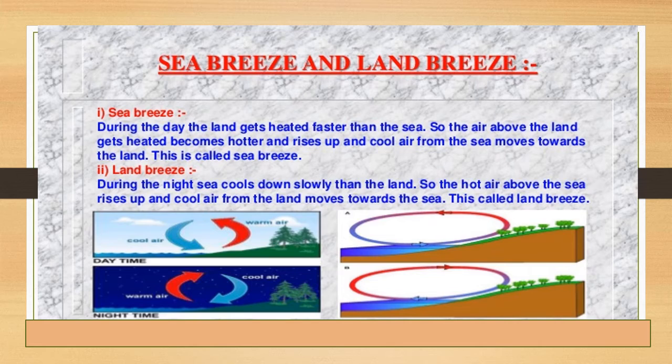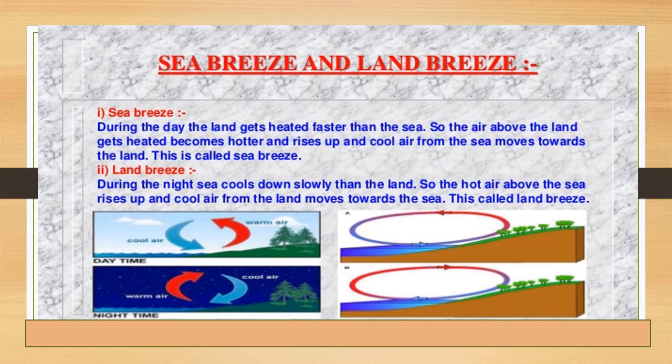So what is happening? Air above the land becomes hotter and it rises up. When air becomes hotter, it is rising up. And the cool air from the sea is moving towards the land. This is called as the sea breeze.